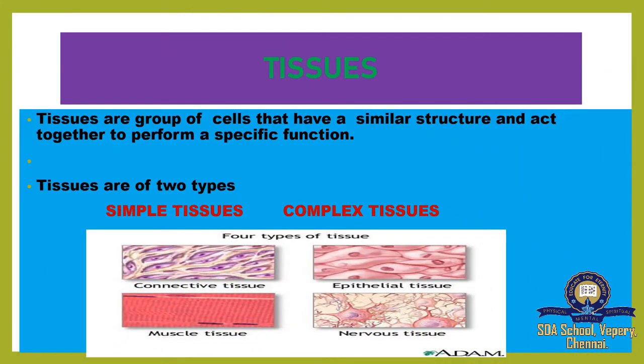Tissues. Tissues are a group of cells that have a similar structure and act together to perform a specific function. So you have a tissue system in the body. Those tissues have the same structures but perform different functions. Here we have two types of tissues, simple tissues and complex tissues.